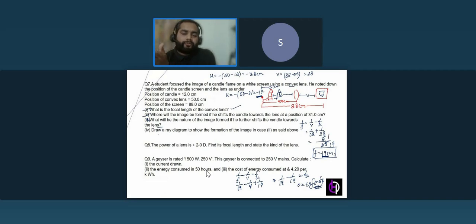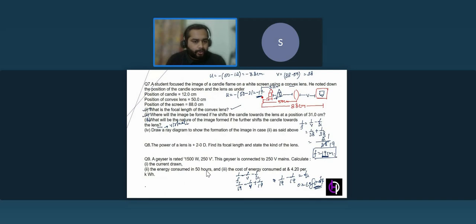So if you shift again after focus, that means the object comes between focus and optical center of the lens. That is showing that the image will be virtual, isn't it? So in this case, the image will be virtual.